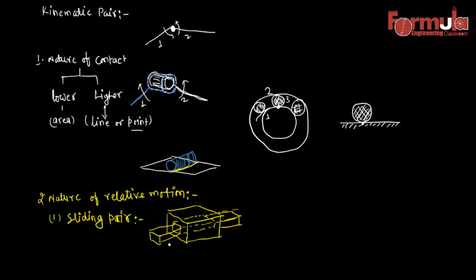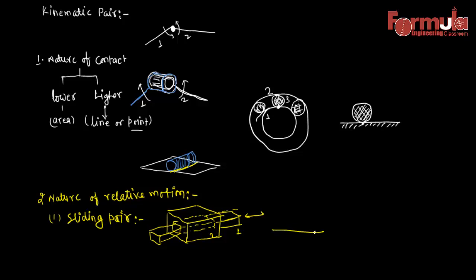In this case, there are two links, this is one and this is two. So there is a pair here, and in this pairing, links 1 and 2 have only sliding motion with respect to each other. So this type of pairing is defined as a sliding pair.